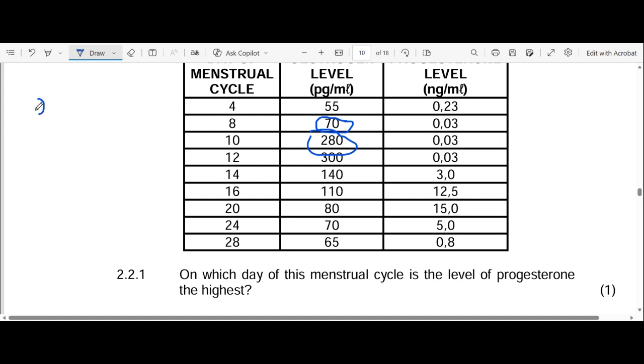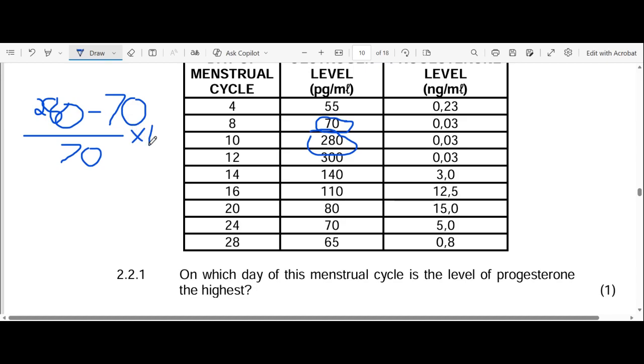The new value is 280, minus 70, divided by 70, and multiplied by 100.